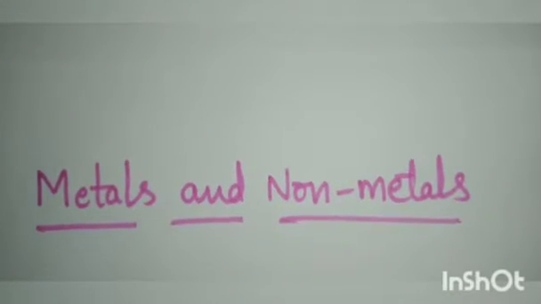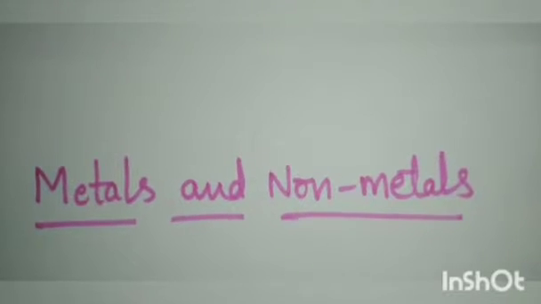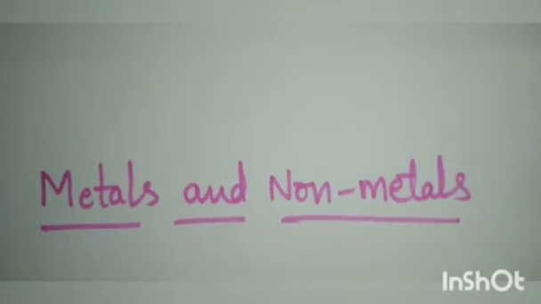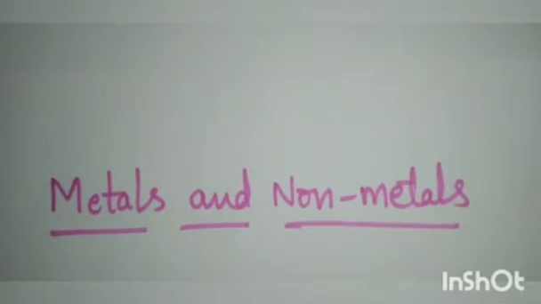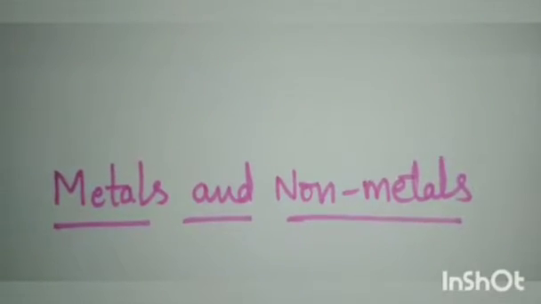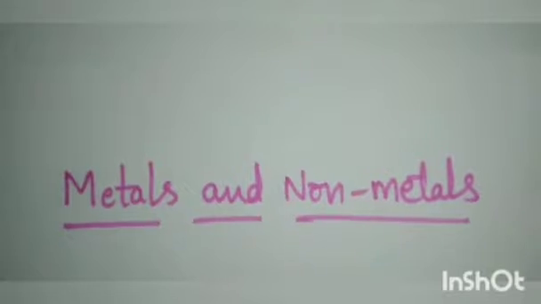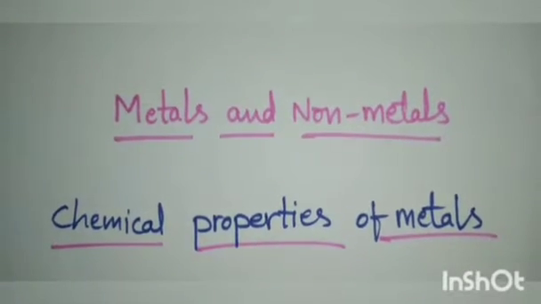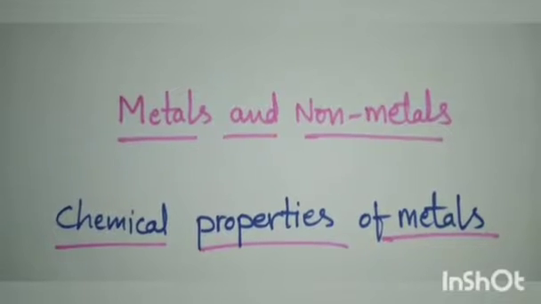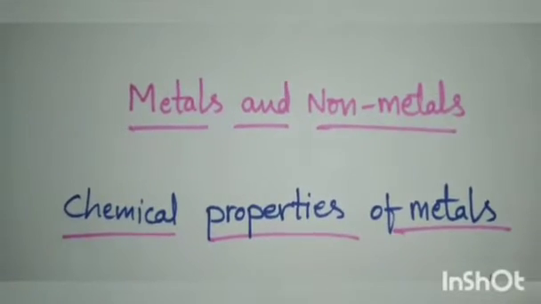We are learning the chapter metals and non-metals. In the previous class, we have learnt about physical properties of metals and non-metals. In today's class, we shall discuss some chemical properties of metals. Chemical properties of metals means, what happens when metals react with other chemicals?